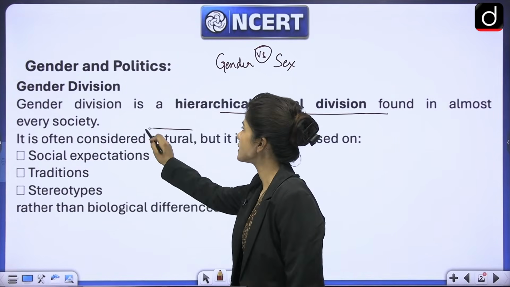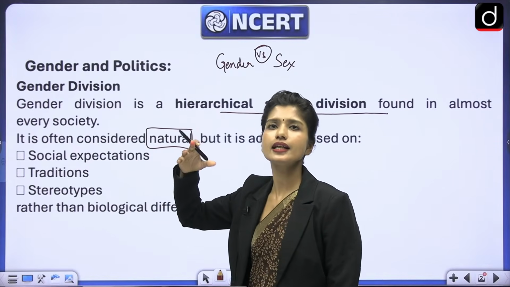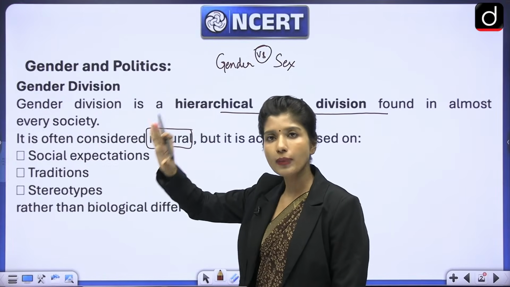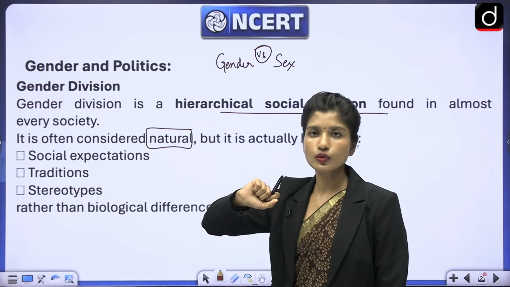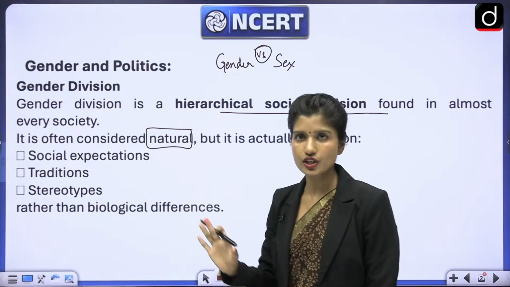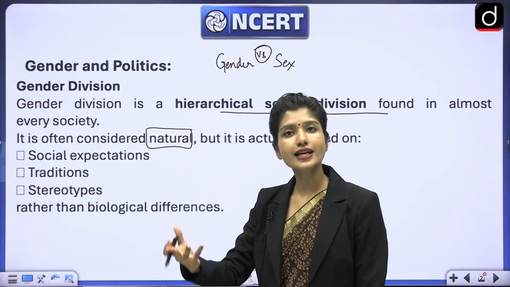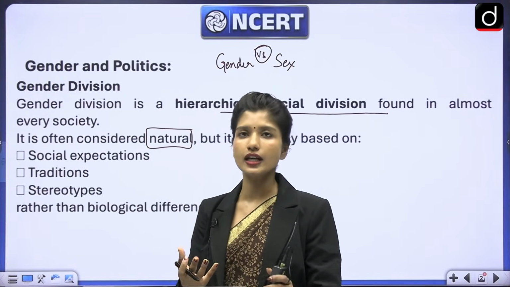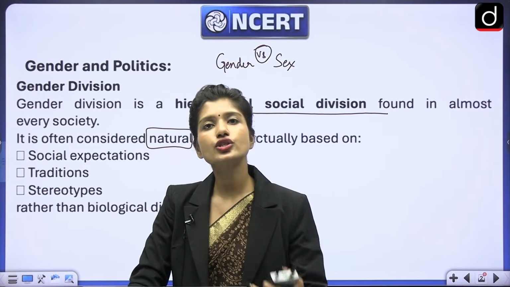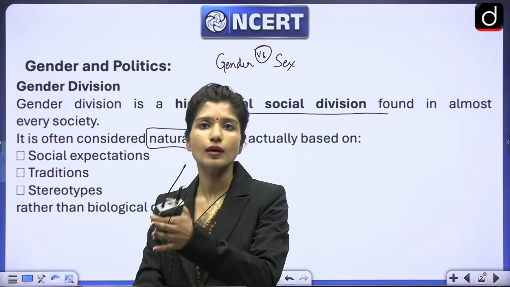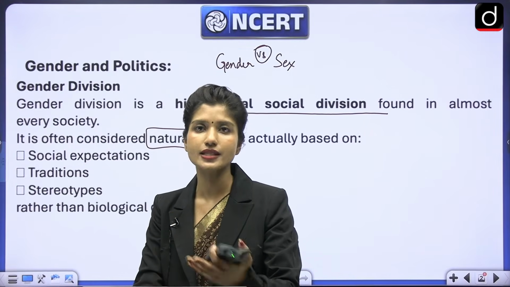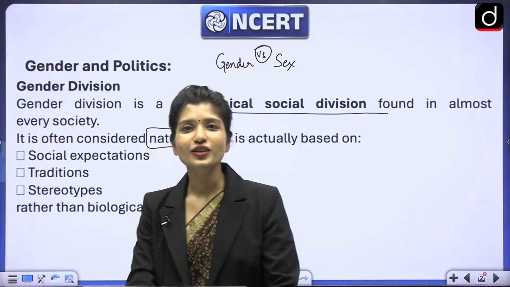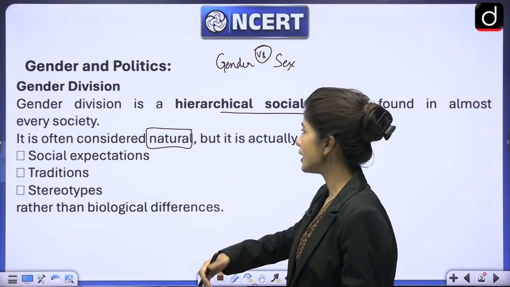And it is often considered natural. We usually say that men are naturally like this or women are naturally like this. But most of the scholars have argued that there is no such thing as natural gender. We socialize them in such a way that they turn out to be like that. So if you say that women are naturally very calm, it's not like that. They are socialized in a way that they become calm, or they are not allowed to express anger. If you talk to women, you will realize that they get angry very often. So this is socialization, right?